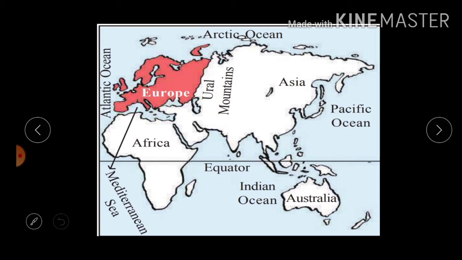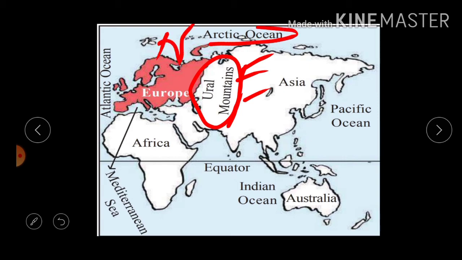Now you can tell me, what is the east boundary of Europe? The Ural Mountains. What is the north boundary of Europe? The Arctic Ocean. What is the west boundary of Europe? The Atlantic Ocean.